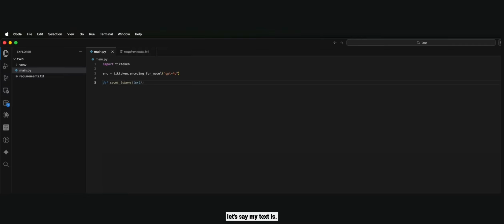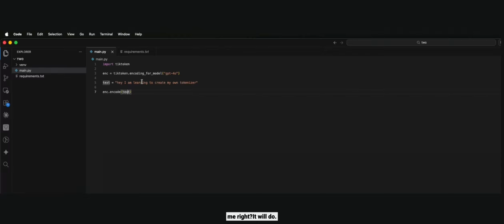Let's say my text is, "Hey, I am learning to build my own tokenizer." Okay. Now I will simply say, hey encoder, can you please encode this text for me?